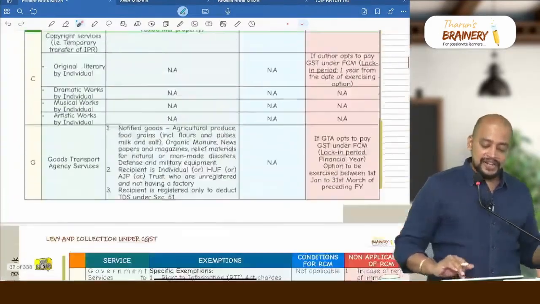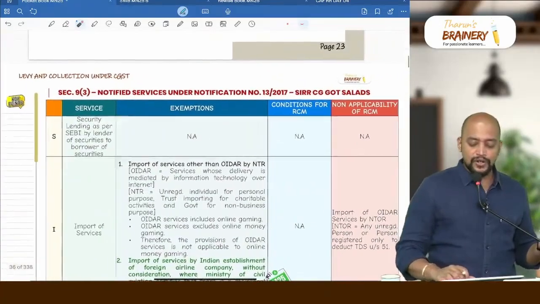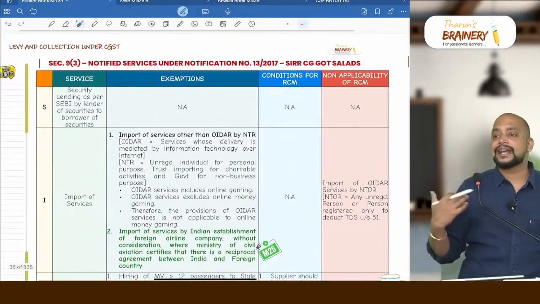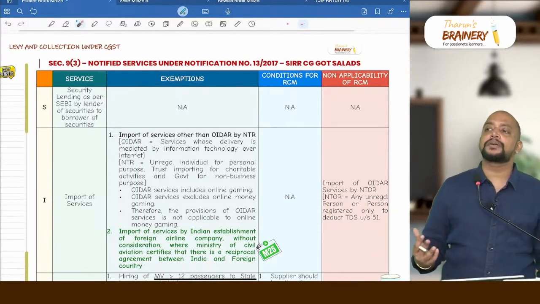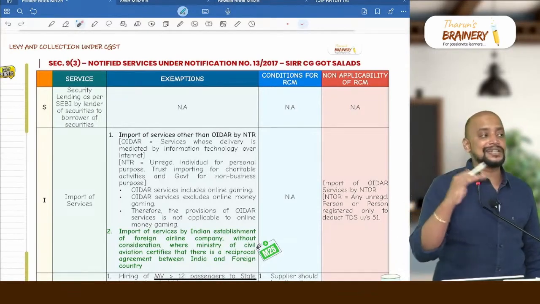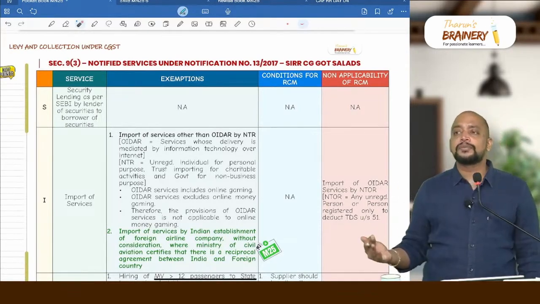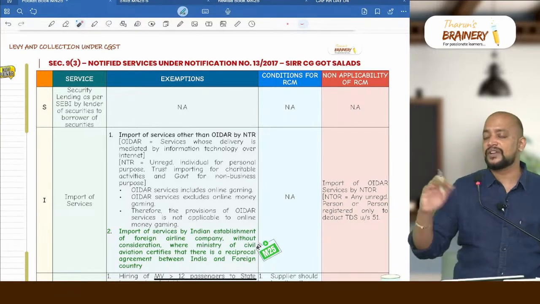Now, we will see for each and every service what the exemptions are and whether there is any condition for RCM and non-applicability of RCM. Non-applicability of RCM means exception. Generally, these are covered under RCM. Non-applicability of RCM means in exceptional cases it will be FCM.